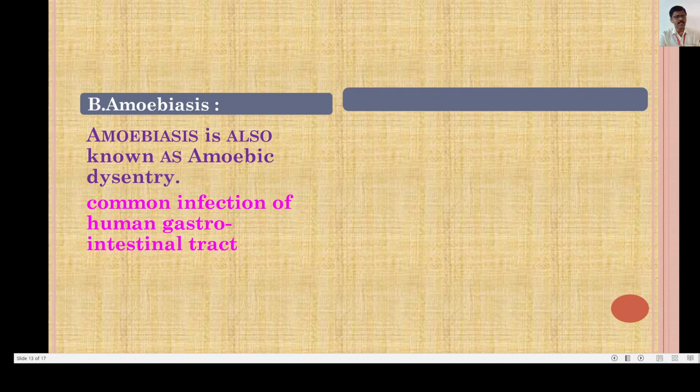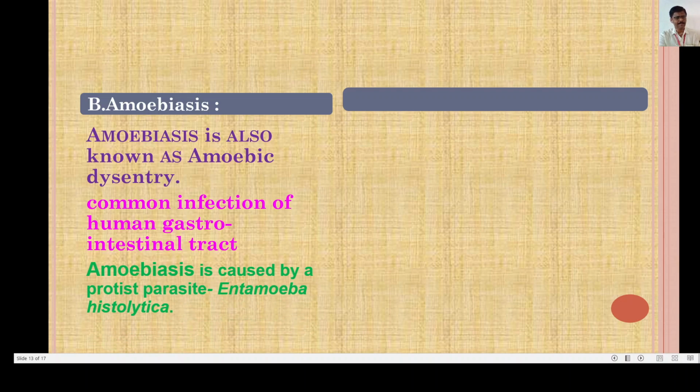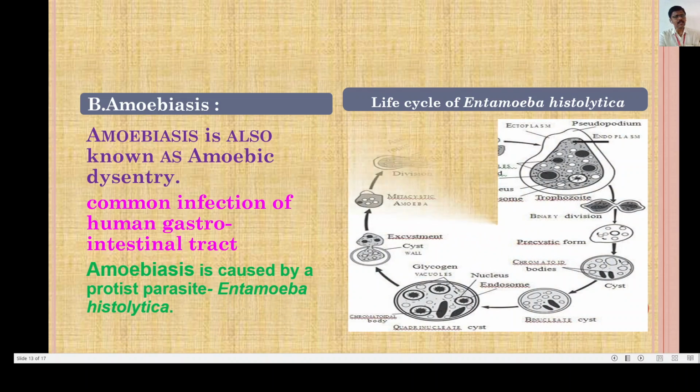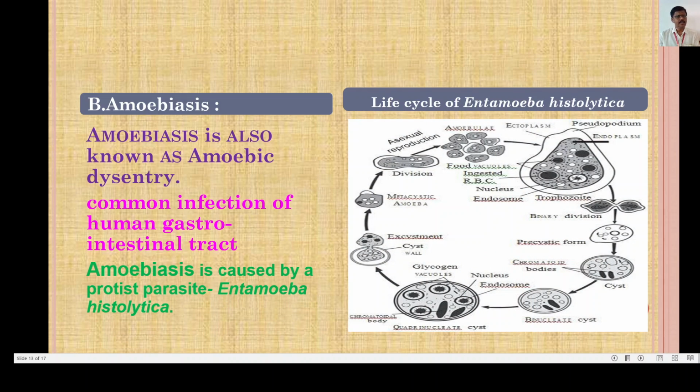Amoebiasis is also known as amoebic dysentery. This amoebiasis is a common infection of the human gastrointestinal tract, and it is caused by a protist parasite called Entamoeba histolytica. I will show you the life cycle of Entamoeba histolytica. Amoebiasis is a common diarrhea-causing disease in the Indian population.